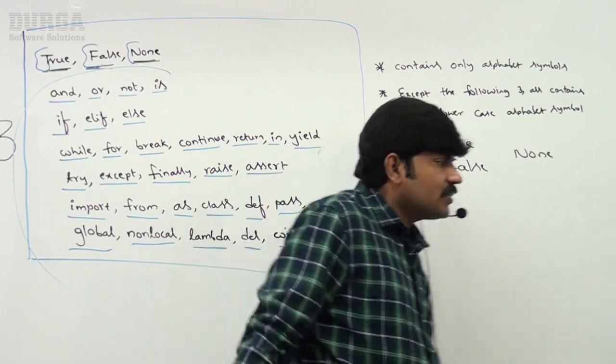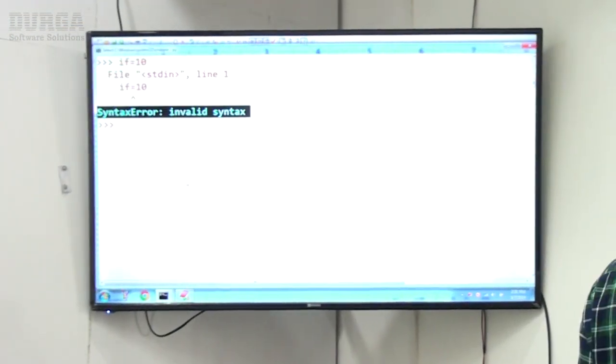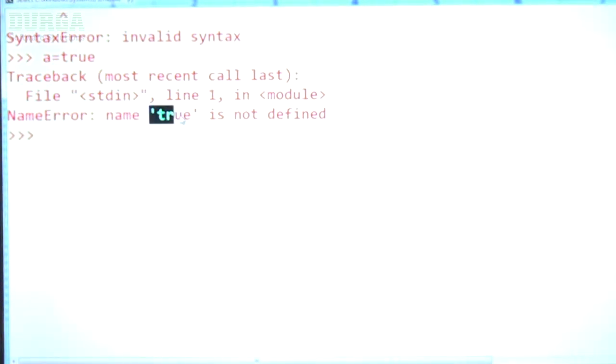Sir, I will have a look once. By mistake, if I'm trying to take like this, here I'm taking, sir, a is equal to true. Sir, am I using small t or capital T? Small t I'm using. What will happen, sir? Immediately NameError: name 'true' is not defined. Now a is equal to capital True, I'm taking, sir. Capital T, perfect, it is going to be accepted.